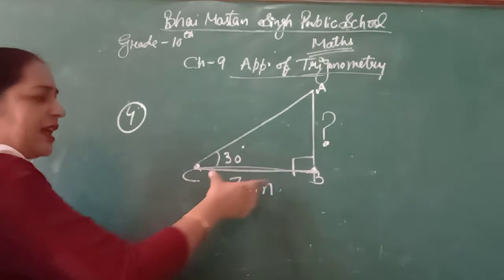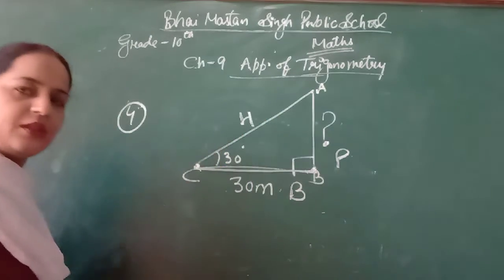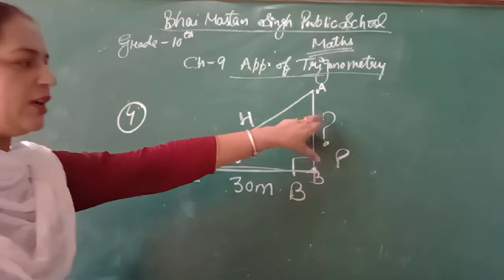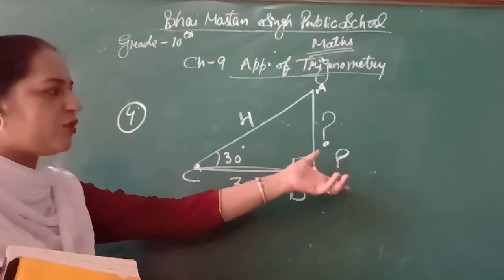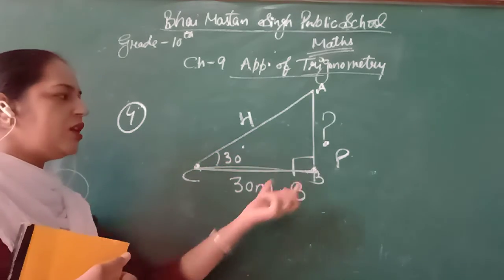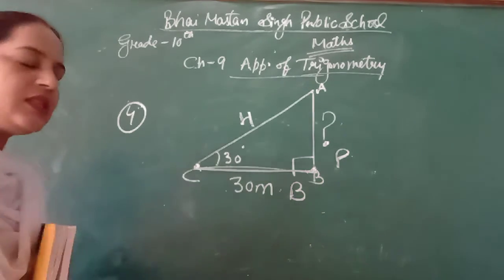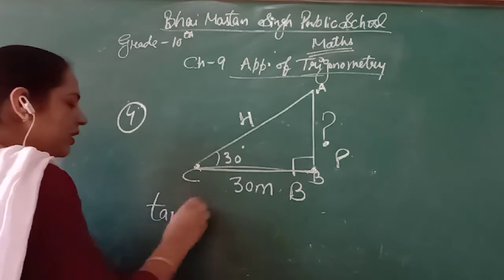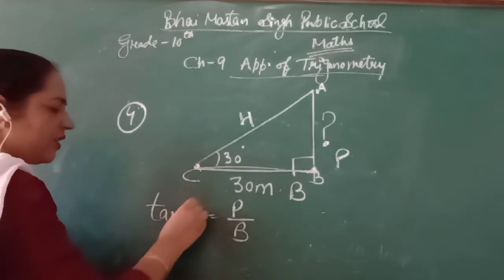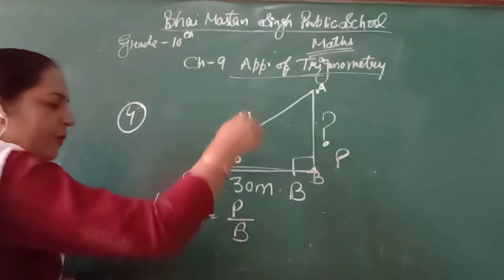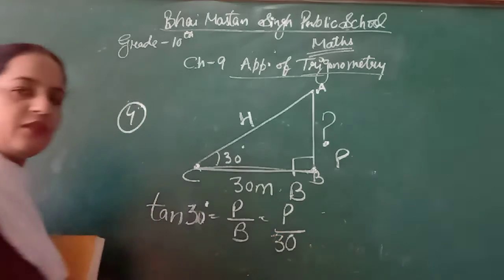Now the line having two angles will be the base, and then perpendicular and hypotenuse. What I need is the height of the pole, and the base they have given. Hypotenuse, no need of this because they ask for height and I am having the base. So this is P and B. Think about the ratio which includes P and B. This is tan theta. So tan theta is equal to P by B. Theta means the angle they have given, 30 degree. Perpendicular I have to find out and base is 30 they have given.